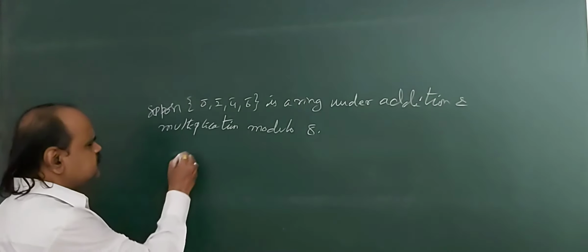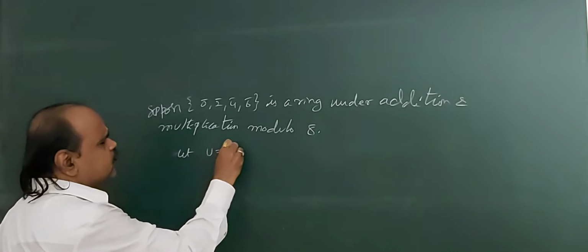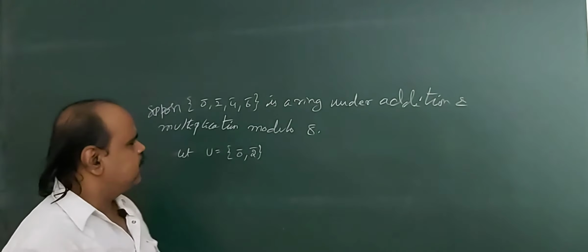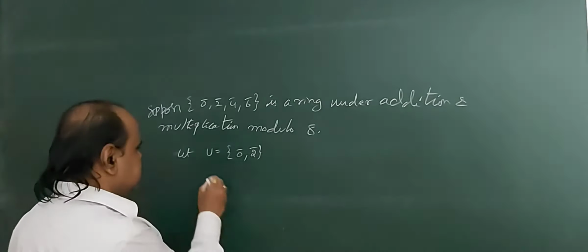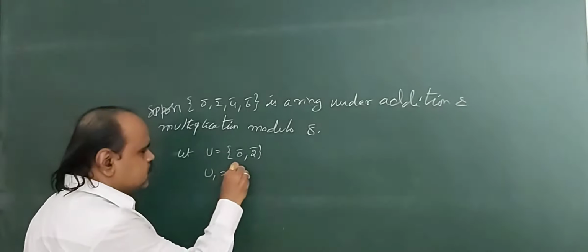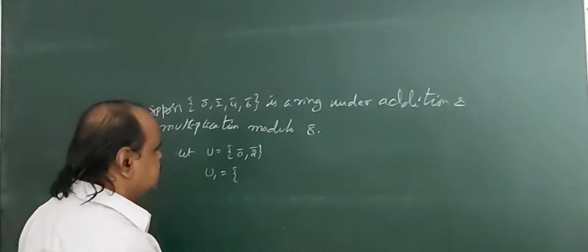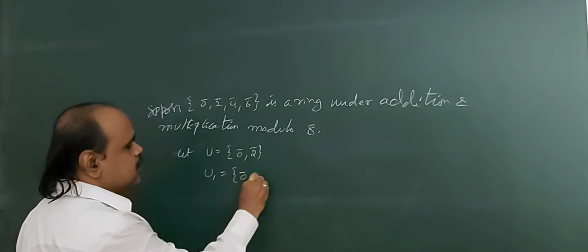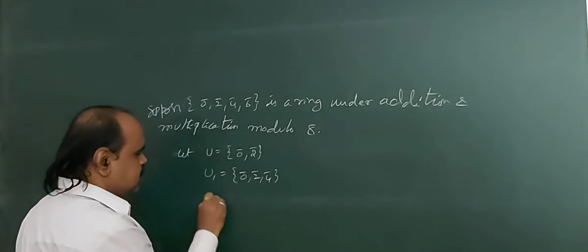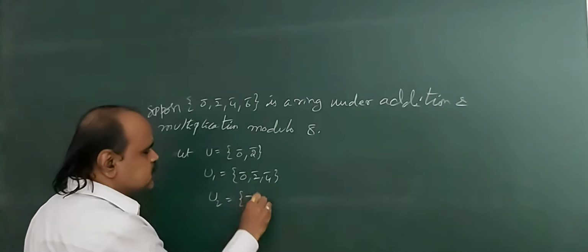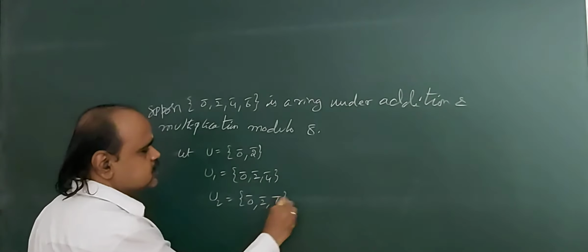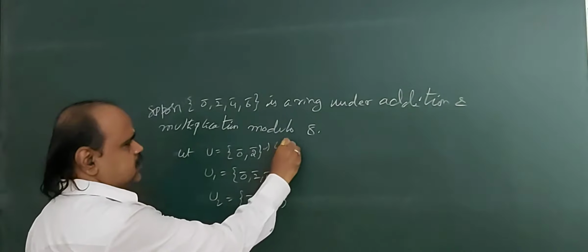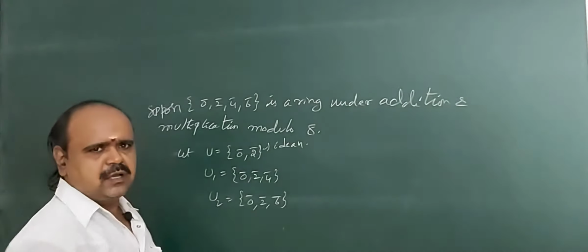Okay, let capital U equal to the set {0 bar, 2 bar}. Next, consider 3 ideals containing U. U1 equal to the set {0 bar, 2 bar, 4 bar}. U2 equal to the set {0 bar, 2 bar, 6 bar}. Here capital U is an ideal.